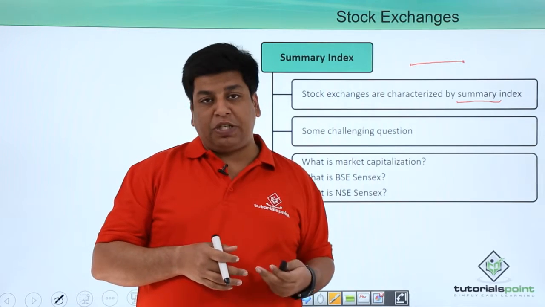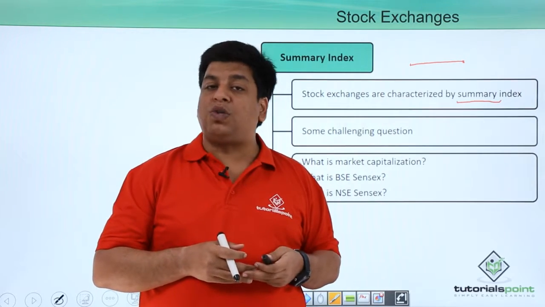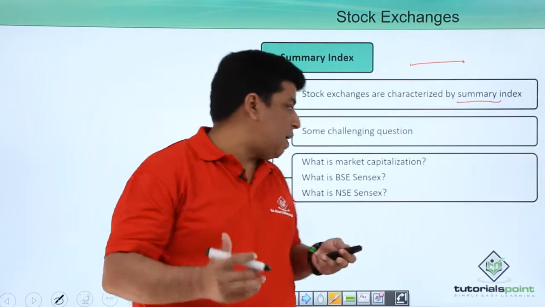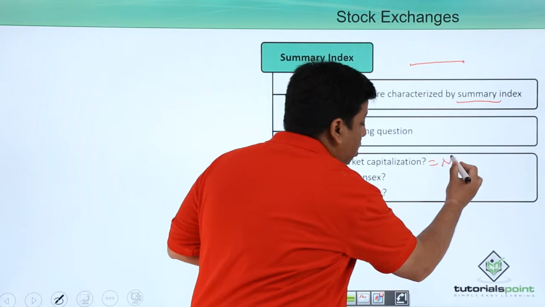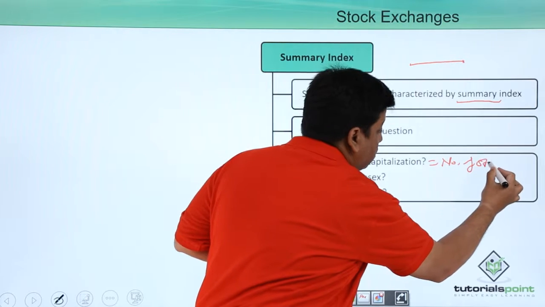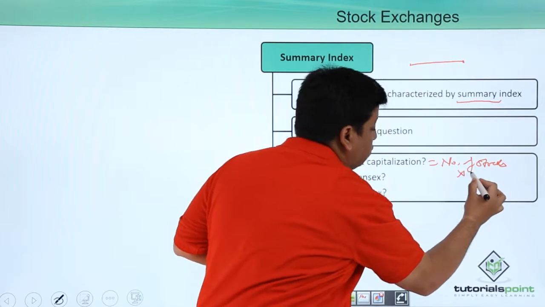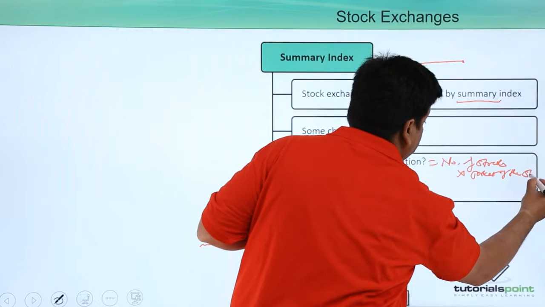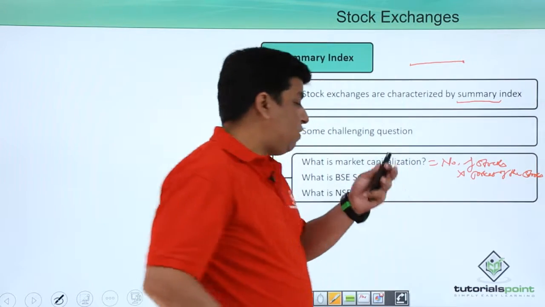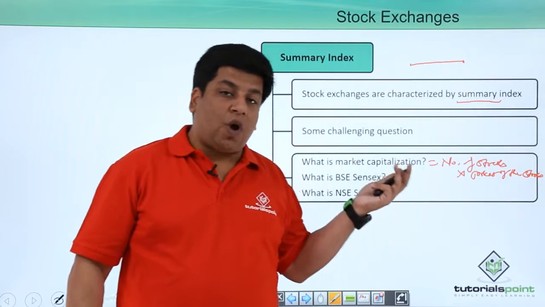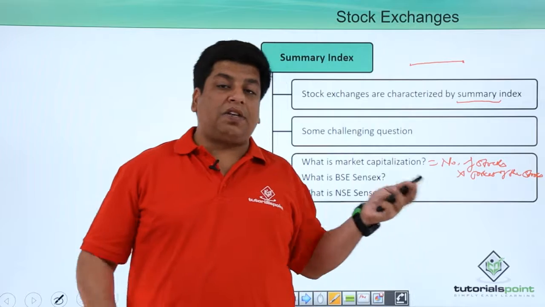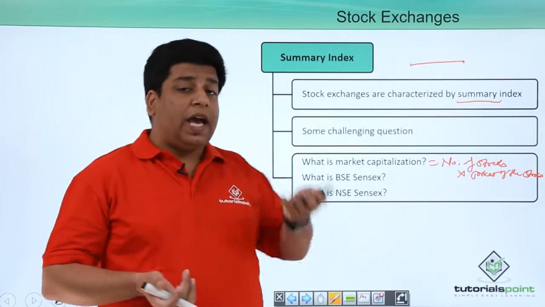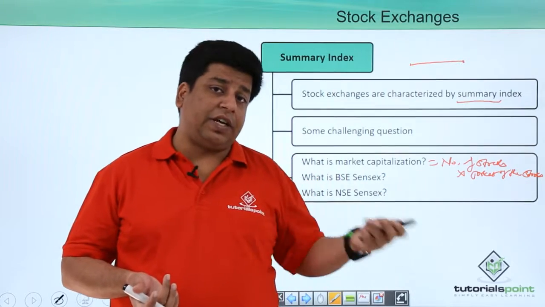1978-79. So, at that particular point of time, whatever was the value of market capitalization, that market capitalization here would be your number of stocks into prices of the stocks. That will give us the market capitalization for one company. In a similar way, I calculate market capitalization for 30 companies in the year 1978-79.